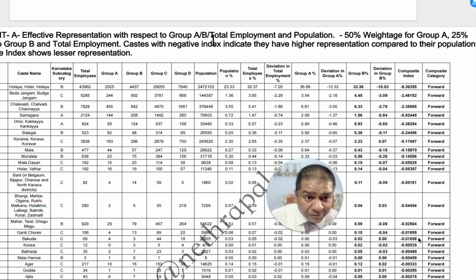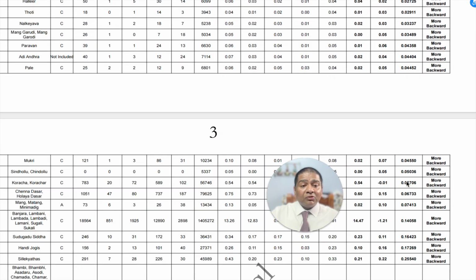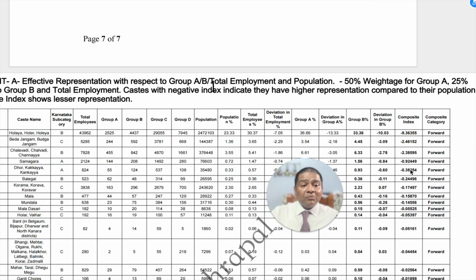So my friend, we took this data and analyzed the difference between the Holaya group and the Madhika group. This is how much? They are 9.36% more represented, minus it is. They have a higher representation than their population. If you remember, minus means they have higher representation than their population. So if you go to the Supreme Court, they'll ask whether this caste really requires reservation. That is what they will question.